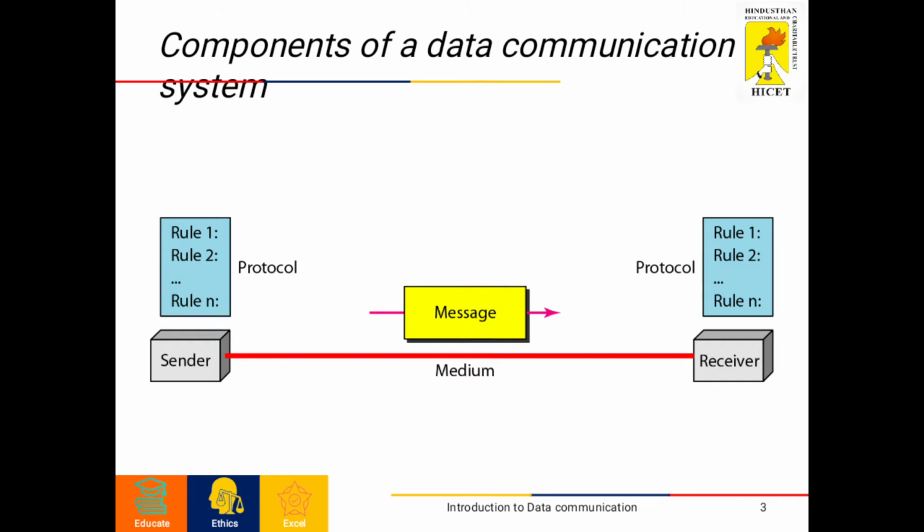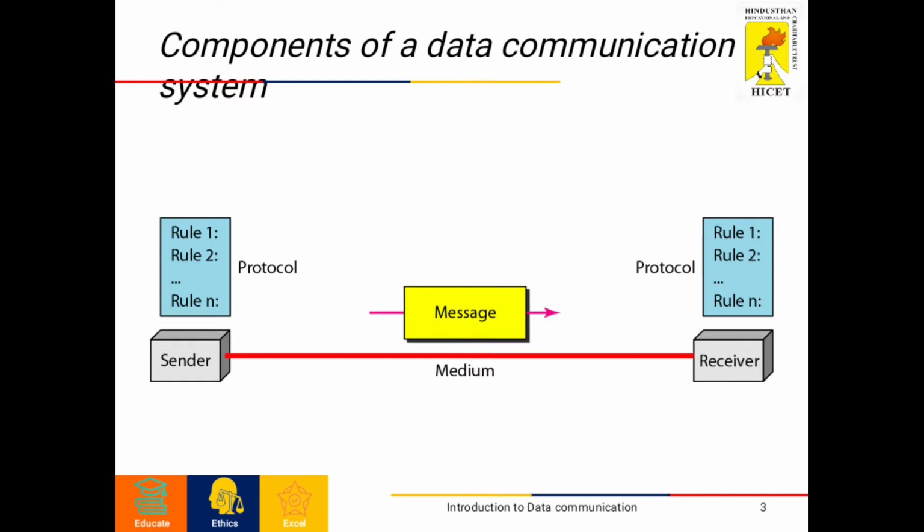The main five components of data communication are sender, receiver, message, medium and protocol. The first one is the message. The message is the information to be communicated, in the form of text, numbers, pictures, audio and video, whatever it may be. The sender is a device that sends the data message. Similarly, the receiver is a device that receives the message. The sender and receiver may be a computer, workstation or whatever it may be.